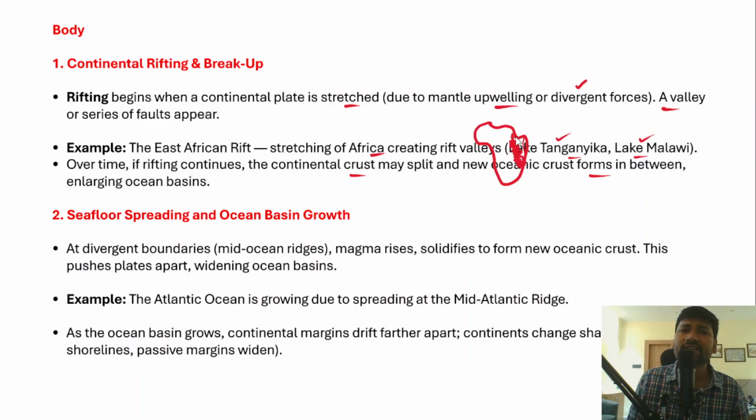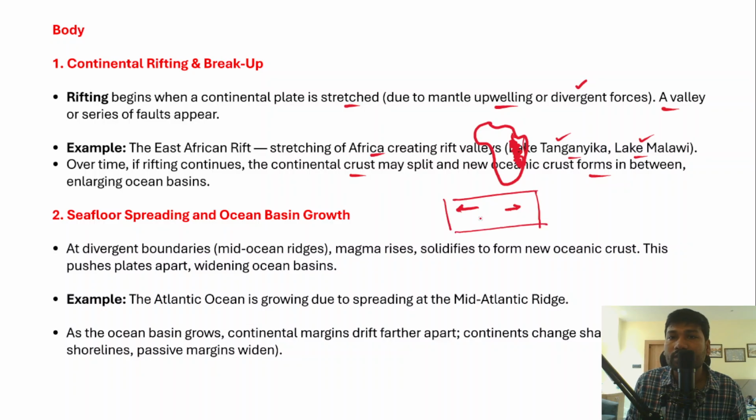And next, seafloor spreading and ocean basin growth. Now we have understood the divergent plate boundaries, right? They move apart from each other, and so they are called divergent plate boundaries. Now whenever such divergent plate boundaries are formed in the oceans, they form the mid-oceanic ridges, right?